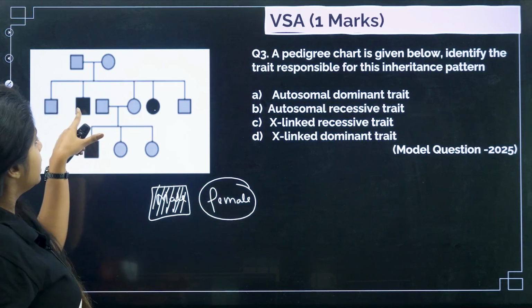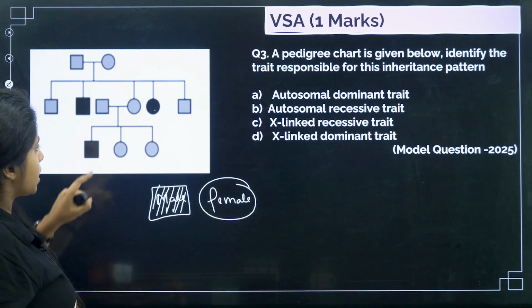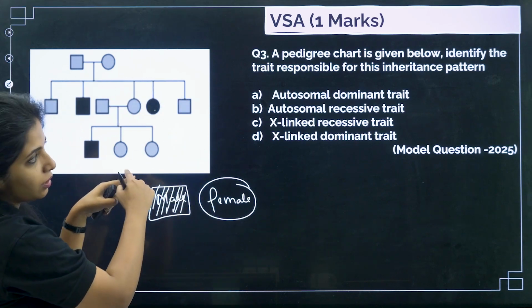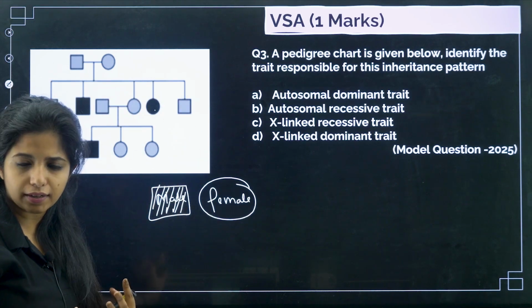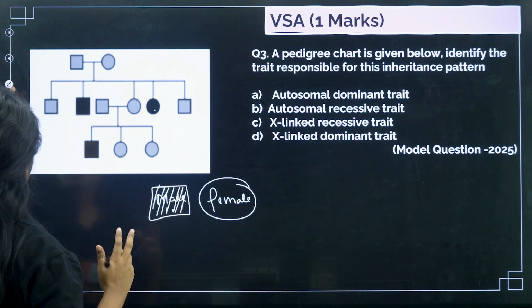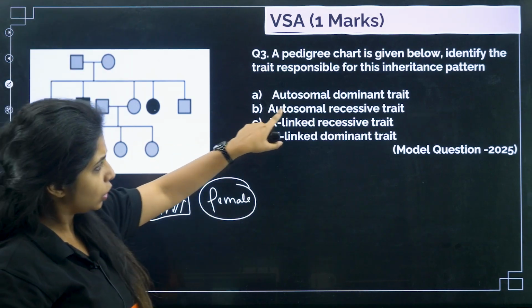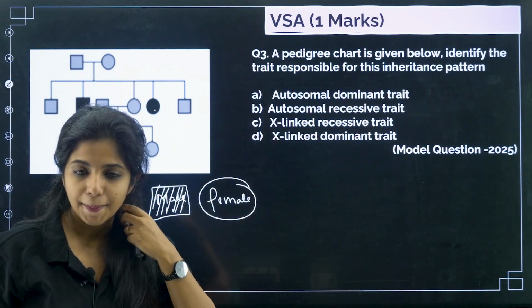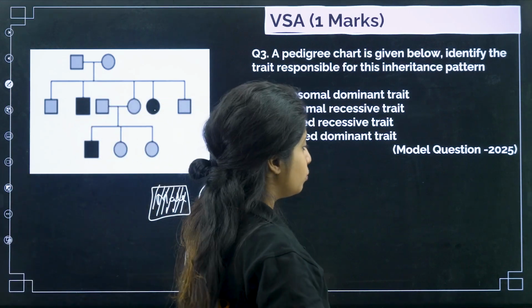Over here you see a diseased male, a diseased female. Again you see a diseased male. So now you are asked, this pedigree chart shows what type of inheritance. What is this particular disease that is being carried around? Autosomal dominant trait. What do you mean by autosomal dominant trait? Any idea?